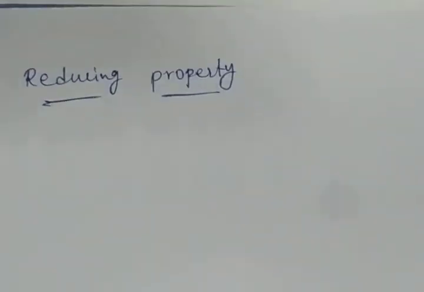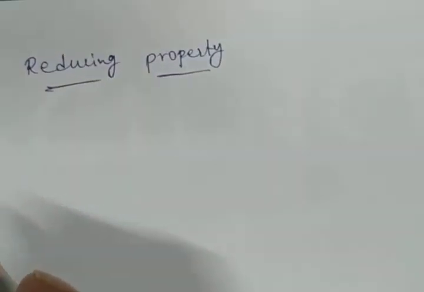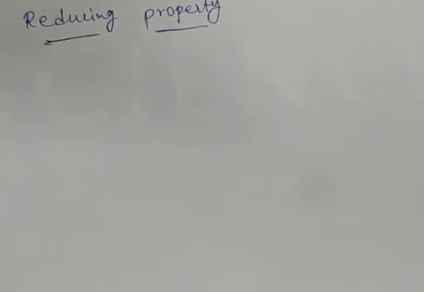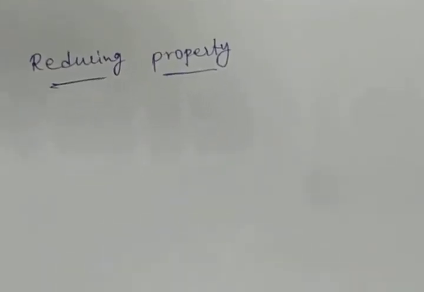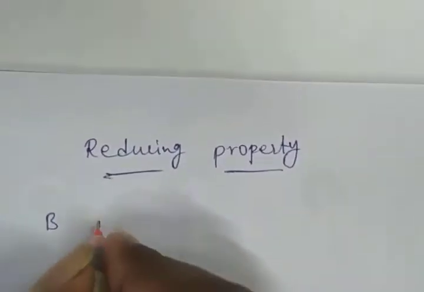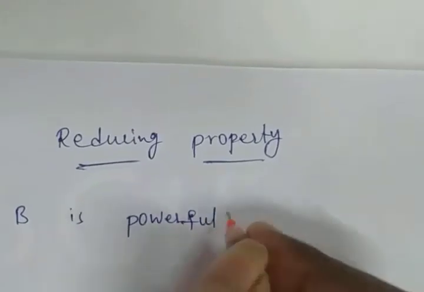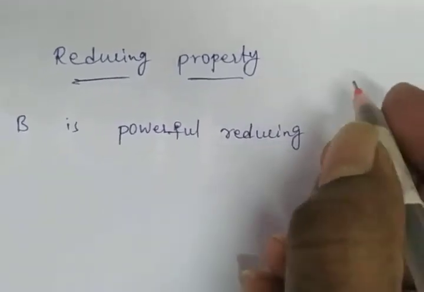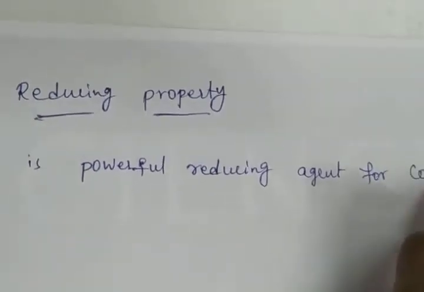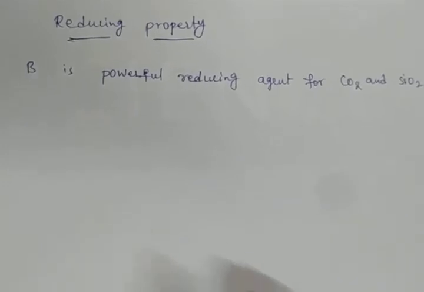Reducing property. Boron is a powerful reducing agent for carbon dioxide and silicon dioxide, SiO2. When silicon dioxide is reacted with boron, it forms boron oxide and silicon. Boron, symbol B, is a powerful reducing agent.